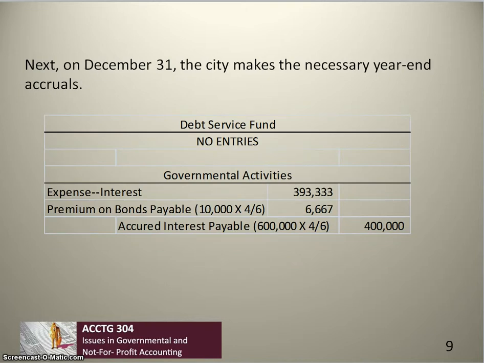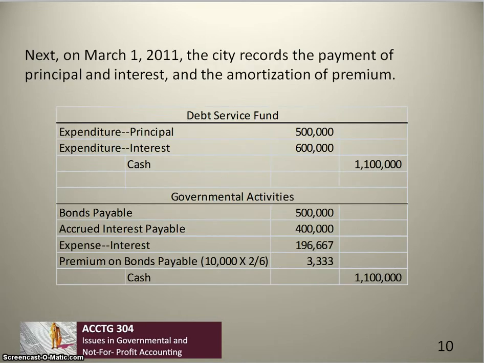Next, on December 31st, the city makes the necessary year-end accruals. Again, no entries in the debt service fund, and the entries in the governmental activities are the same as before, except that we also have to account for 4 months of amortization of the bond premium. Finally, on March 1st, the city records the payment of principal, interest, and the amortization of premium for the period from January 1st to March 1st. Again, the entries are the same as before, except for the additional amortization of 2 months of bond premium.